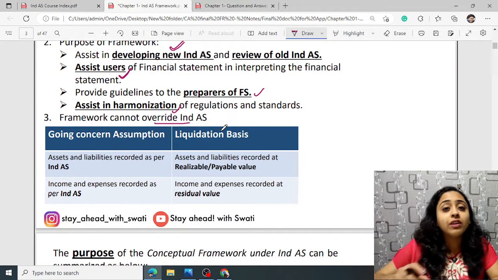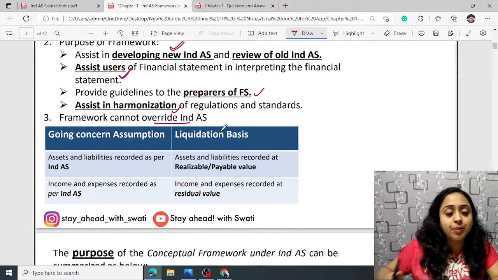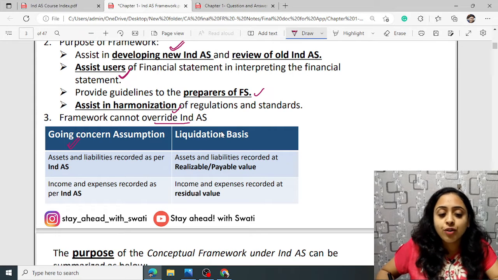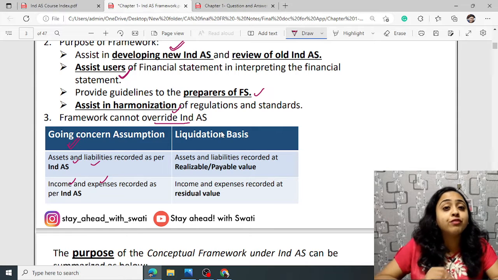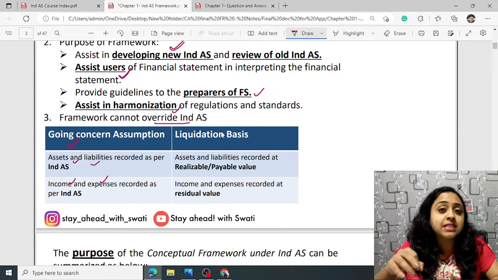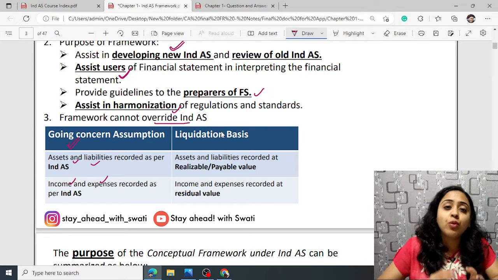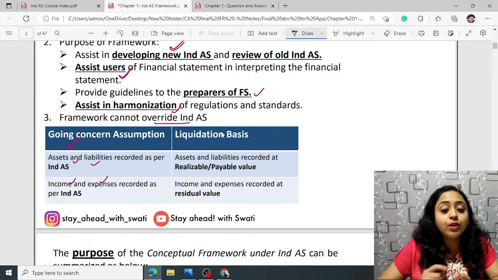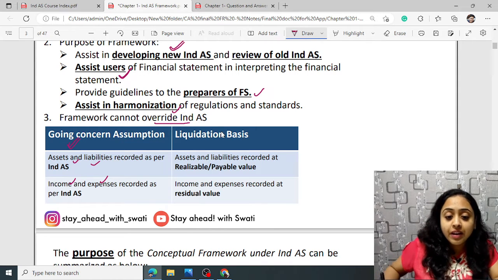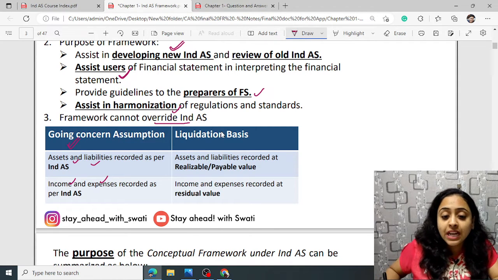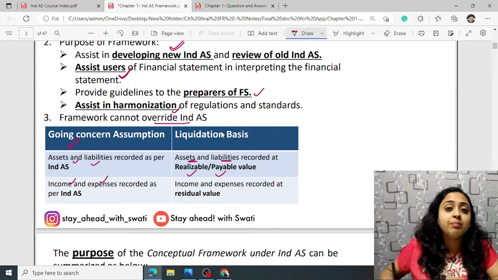Now, if your financial statements are prepared as per the going concern assumption, then you have to use Ind AS for assets, liabilities, incomes and expenses. But if you are preparing your financial statements on a liquidation basis, where you are not in a capacity to follow the going concern assumption, then you have to record your assets and liabilities at realizable and final payable value.